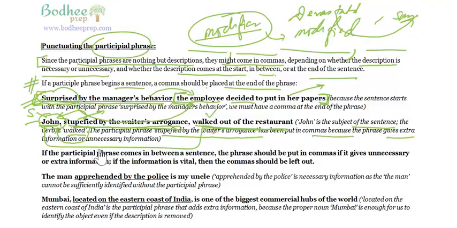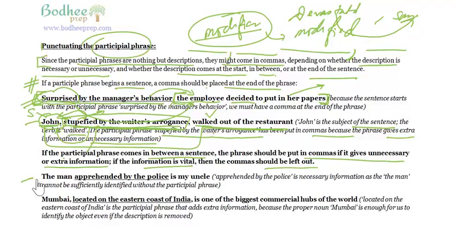gives extra information or unnecessary information. Right? So we have put the phrase in. It's not always necessary that you put the commas, but here, because the writer thinks that this is something extra, he can put a comma. We will take one example when there is no comma. If the participle phrase comes in between a sentence, the phrase should be put in commas if it gives unnecessary or extra information. So here we have extra information, that's why we have put commas. If the information is vital, then the comma should be left out.